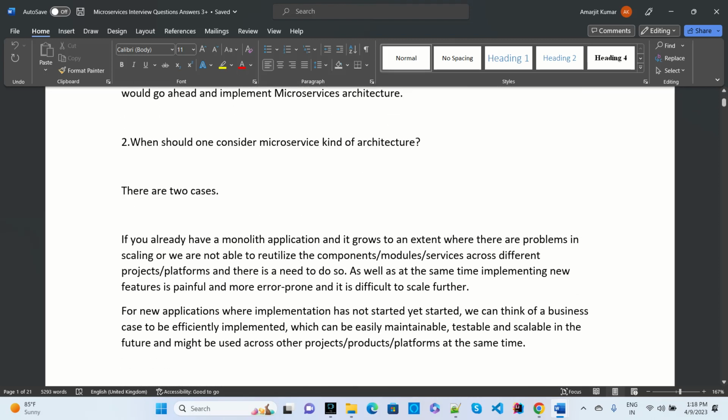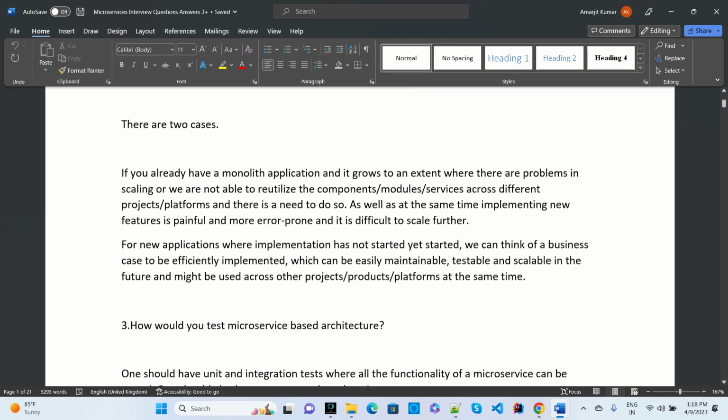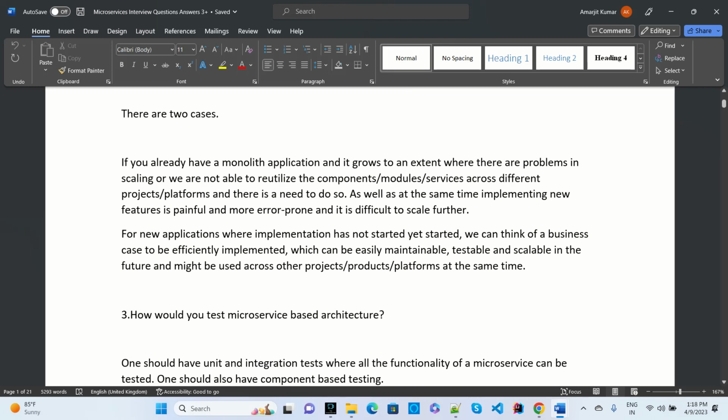The second question they will ask is, when should one consider a microservice kind of architecture? There are two cases for this. If you already worked on a monolithic application, in a single application all the modules will be there. If you want to modify any changes, then the whole application needs to be stopped in monolithic. But in microservices, for new applications, we divide it into multiple modules, and then in parallel we can implement, test and deploy. That type of question will also be asked.